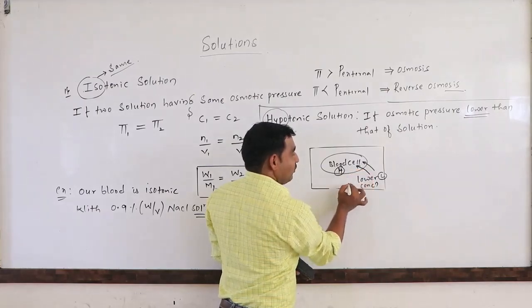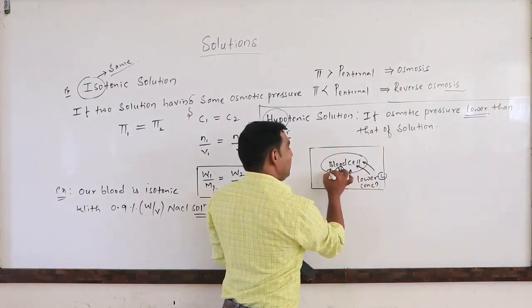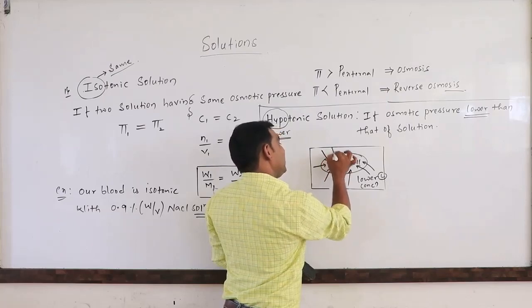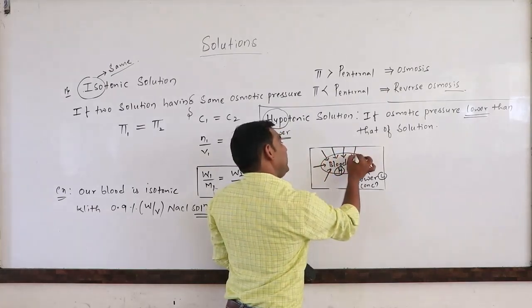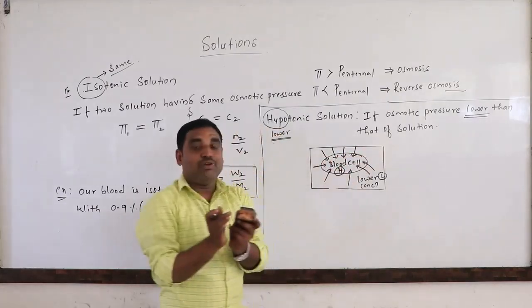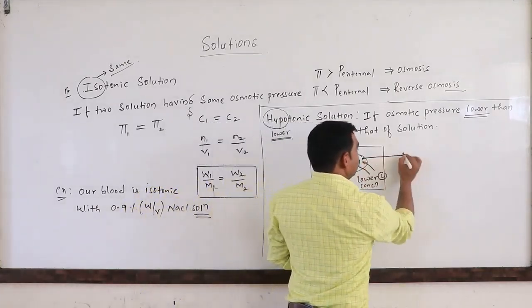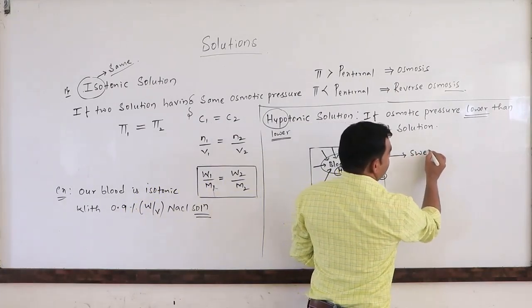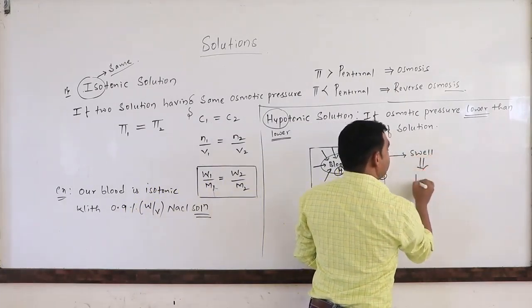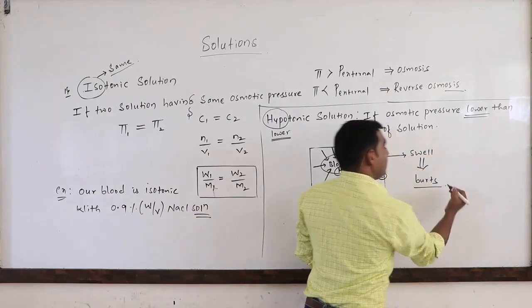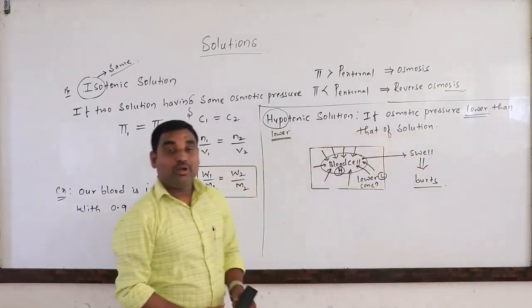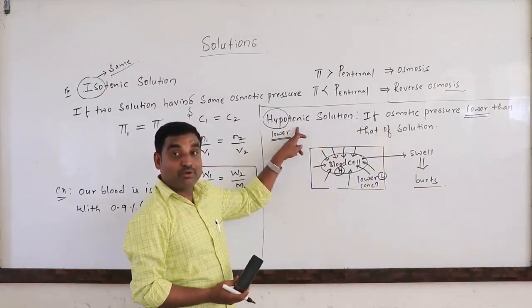Solvent particles will move from outside into the blood cell. If the solvent particles move from outside into the blood cell, the blood cell will swell. After that it will burst. So this is the problem that happens with a hypotonic solution.